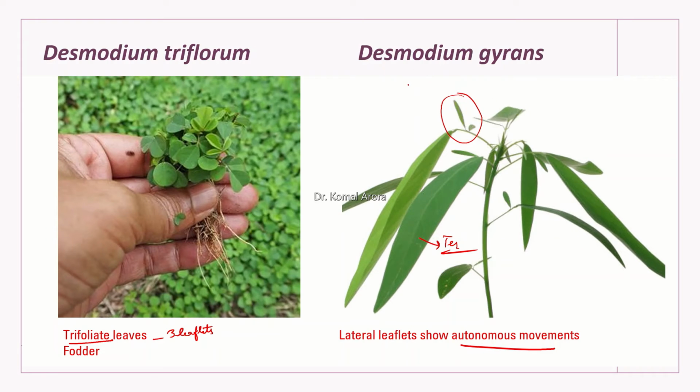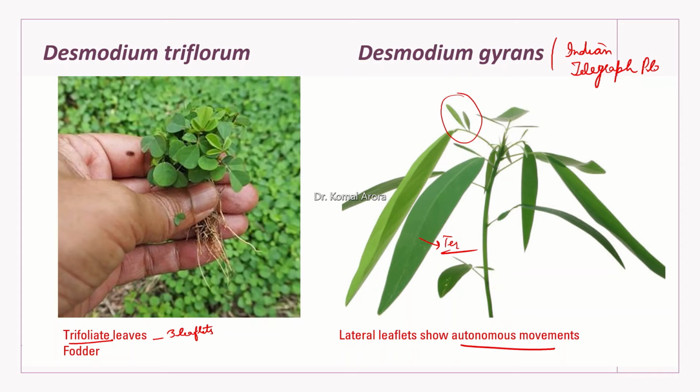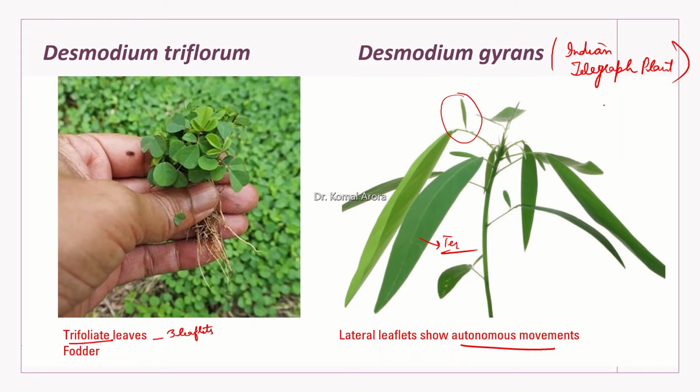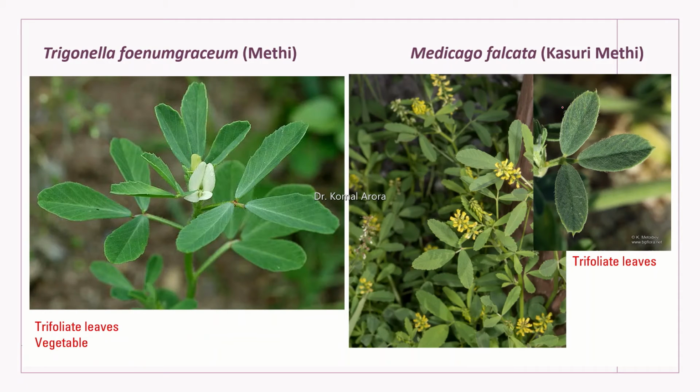Whereas the one which is actually showing prominent autonomic movements is Desmodium gyrans, which is called Indian telegraph plant. So this we mention as fodder and another reference is for the autonomic movements.